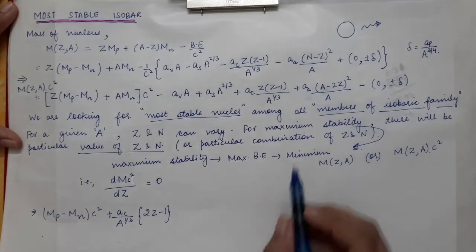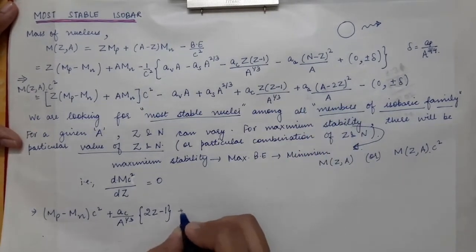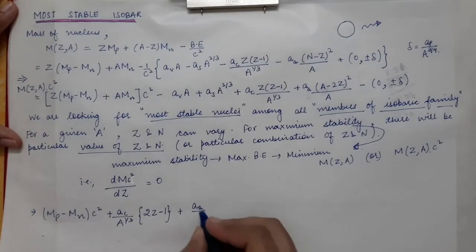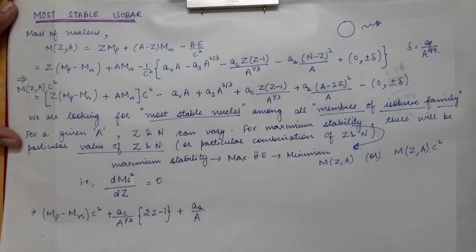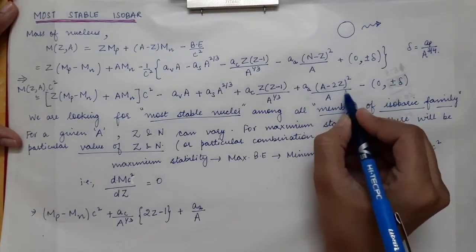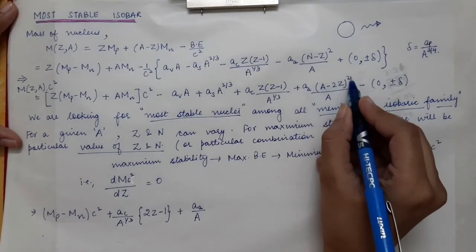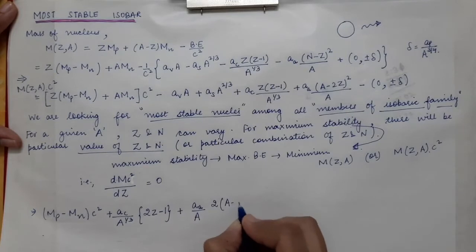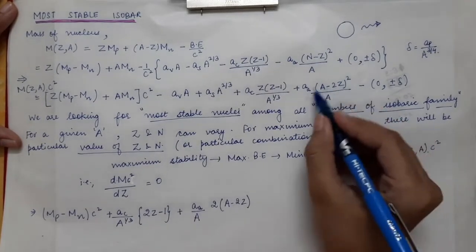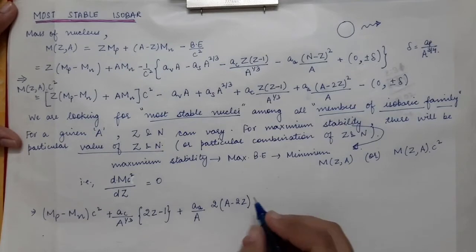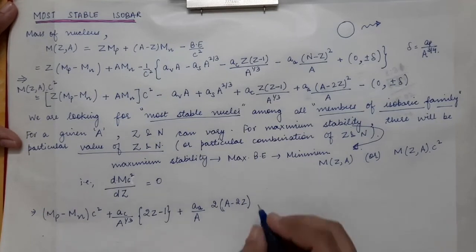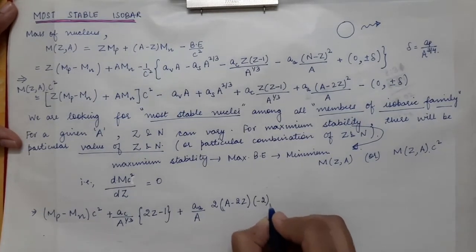And then we have the asymmetric term. The derivative of this particular term will be equal to A times the asymmetric constant, this will remain as it is, then divide by capital A will remain as it is. So now we are going to do the derivative of (A minus 2Z) whole square with respect to Z. So this will be simply equal to 2 times (A minus 2Z). The power will come in the front, so 2 times (A minus 2Z), and the derivative of the term which is inside the bracket with respect to Z will be simply minus 2.